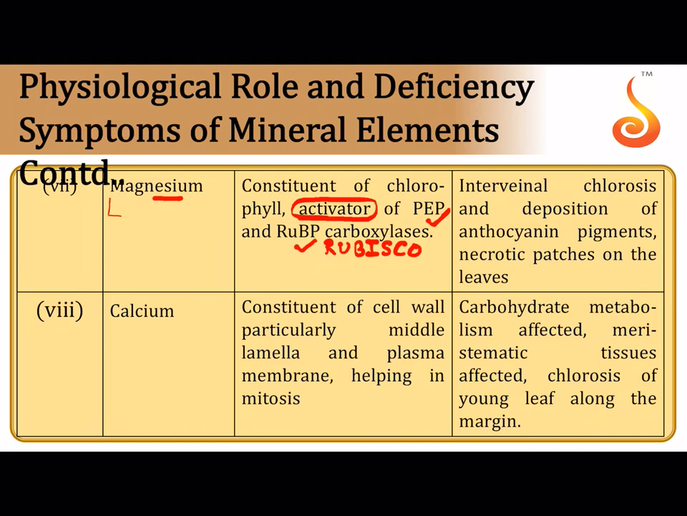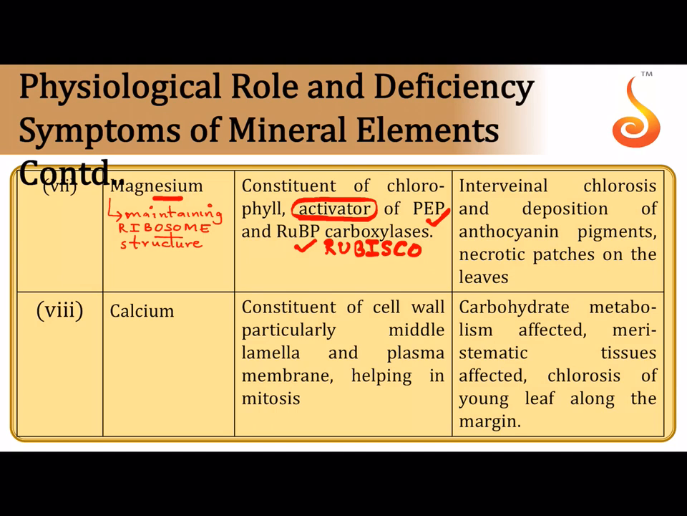Another important thing about magnesium is that it is a part of the chlorophyll molecule. It is also responsible for maintaining the ribosome structure, and you know that the ribosome is very, very important in protein synthesis. So it maintains the ribosome structure.